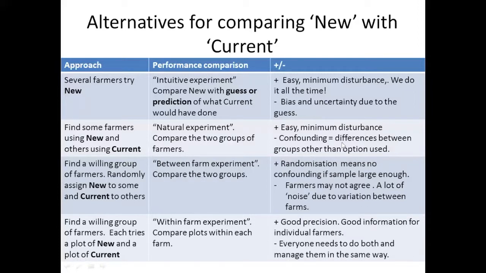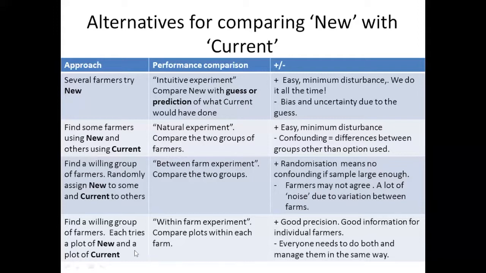If your sample is large enough, then the random allocation removes the confounding. But there are two big problems with this design. One is that farmers may not agree. They don't like to be randomly put in a group and told what to do. Okay. And the second is that the data that you end up with will be very variable because farms and farmers tend to be so different from each other.